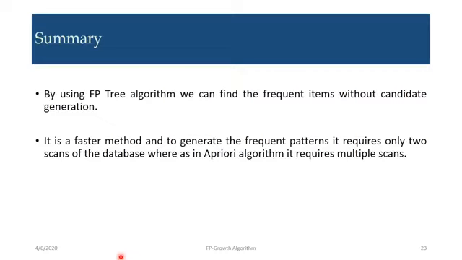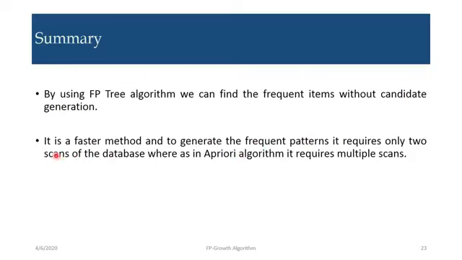Apriori is a candidate generation based algorithm, where for every candidate, like candidates for one-item frequent itemsets and two-item frequent itemsets, every time you have to generate the candidates and scan the database to find the frequent items. So for one item, two items, three items, up to k itemsets, that much scanning is required in the Apriori algorithm.